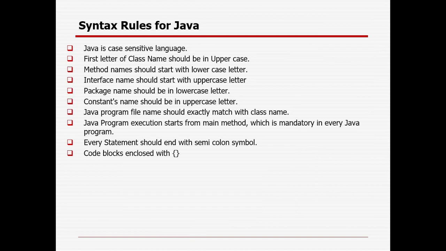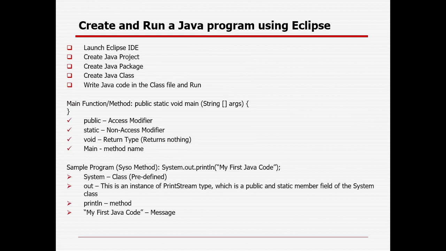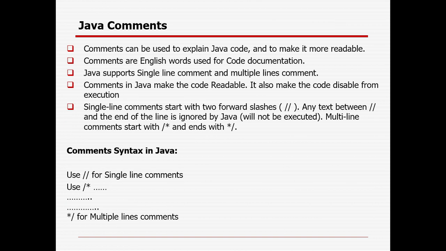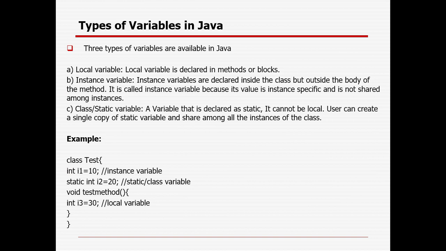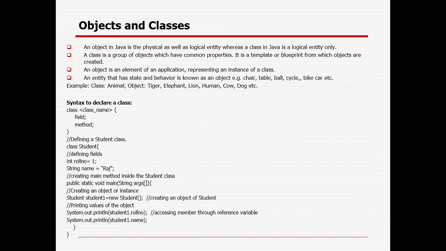Then this is the syntax for Java, right? Java is a case sensitive language. Every statement should end with a semicolon. The program execution will start from the main method. We should enclose it with brackets, right? And this is the importance of the static main method and the SYSO method. Comments can be used, right, for single line and multiple lines. Then the data types available, primitive and non-primitive, variables, local, instance, class variable, objects and classes.